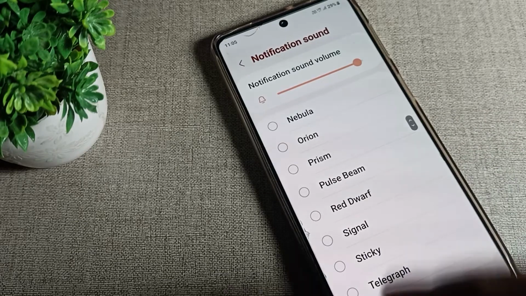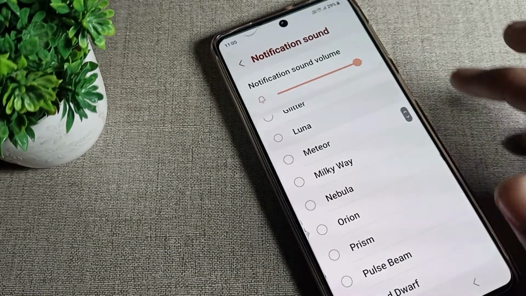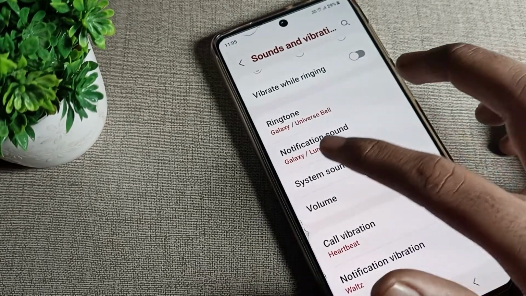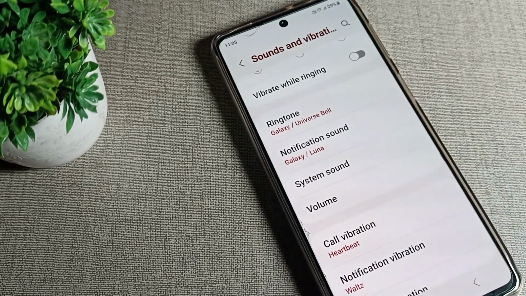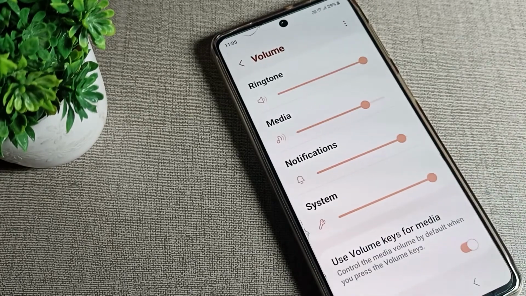For example, I will click on this one ringtone and come back. You can see that the notification ringtone is now set to this Luna ringtone. Like that, we can set the notification ringtone. And you can see the volume; you can increase and decrease your notification volume from here.